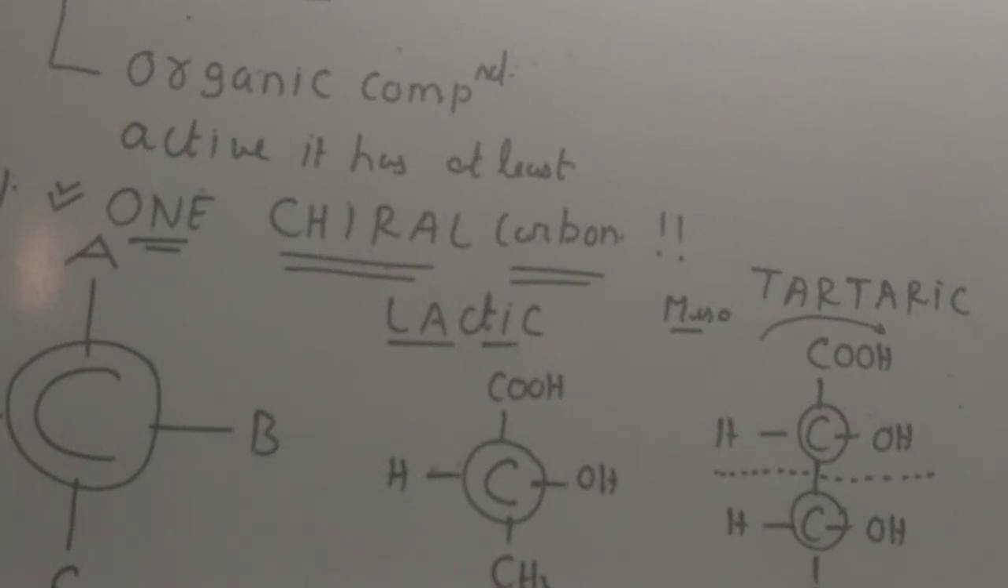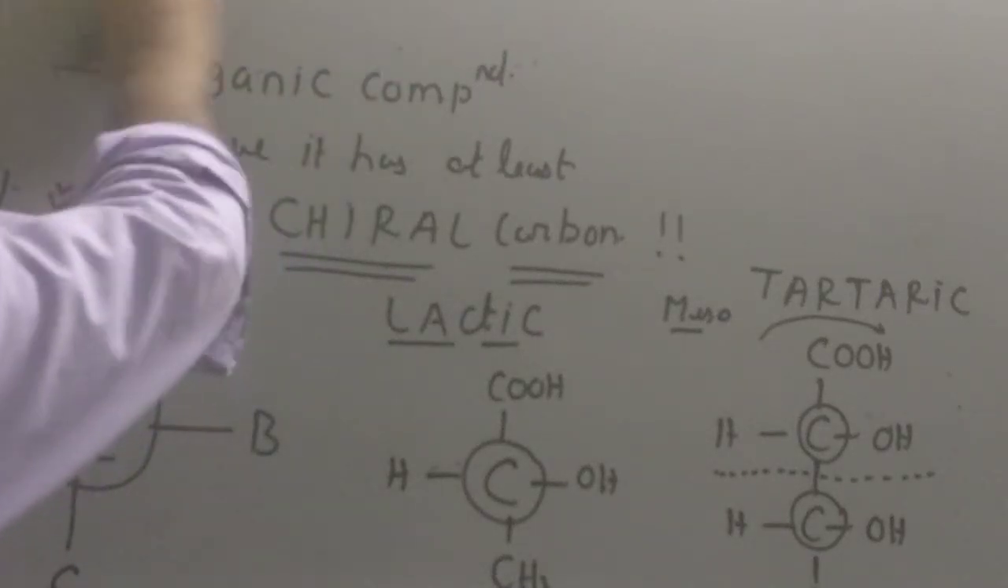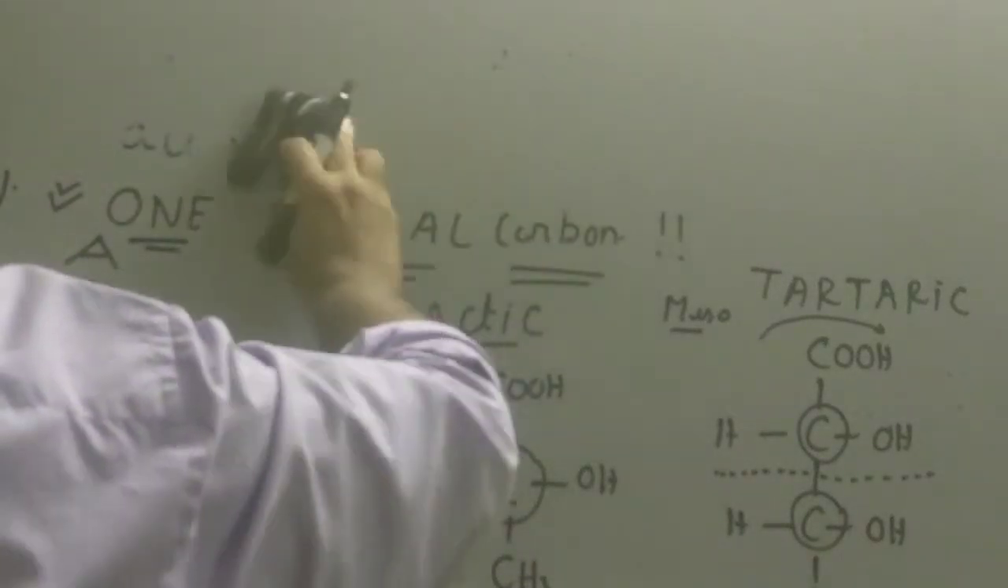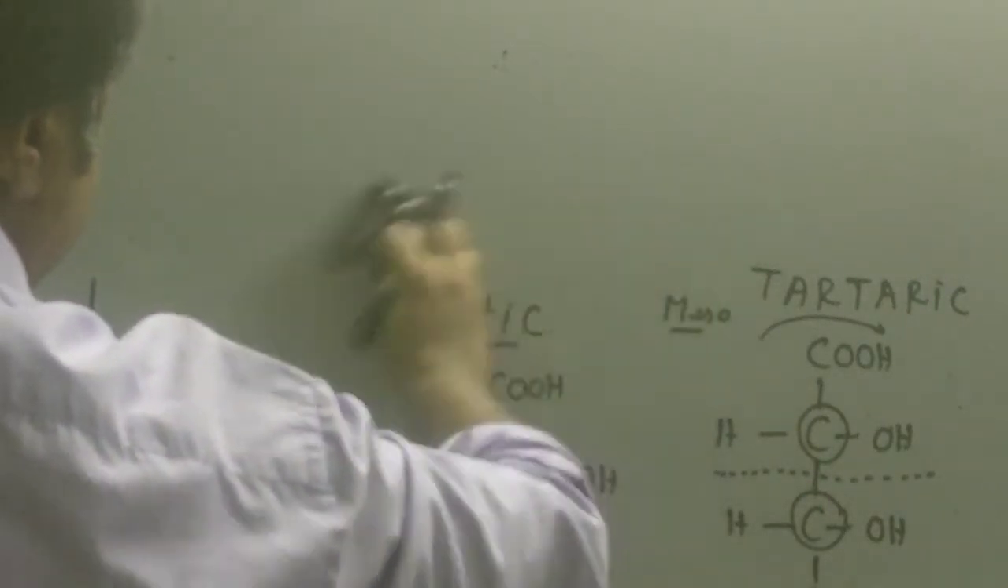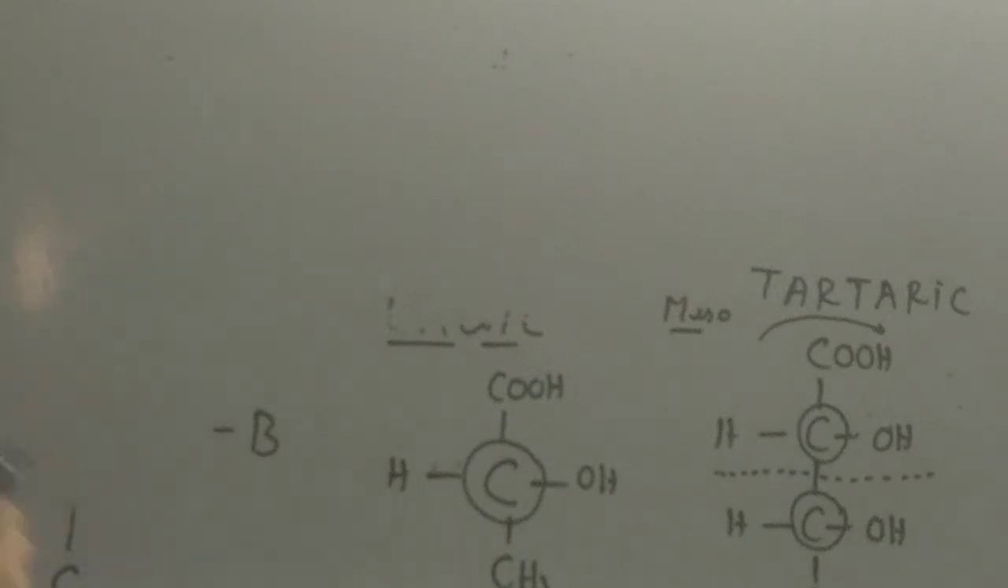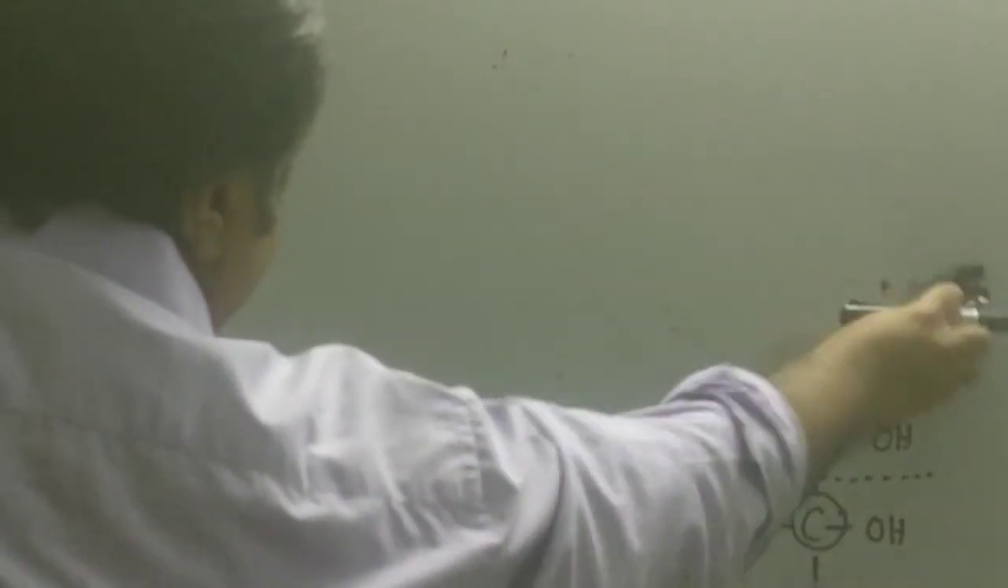Now let me give you a very simple question as a classwork to do. Can you give me the structure of the smallest alkane which can be optically active? Try to draw the smallest alkane which is optically active.